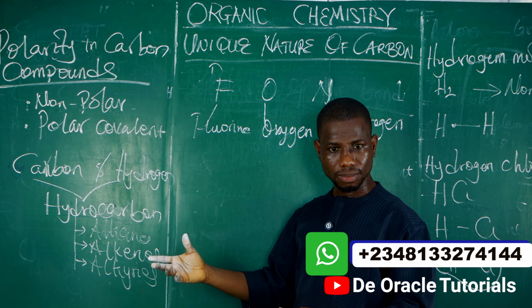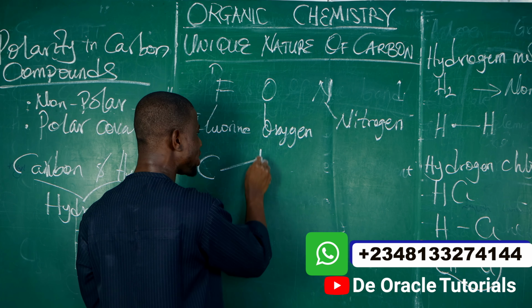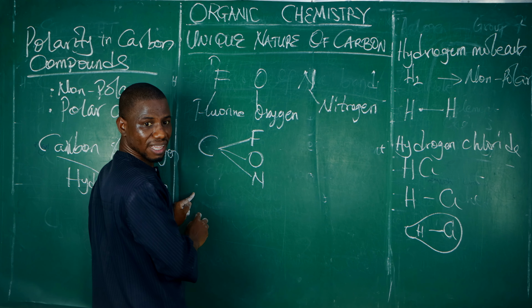Are we going to have equal sharing of electrons or unequal sharing of electrons? Unequal sharing of electrons.